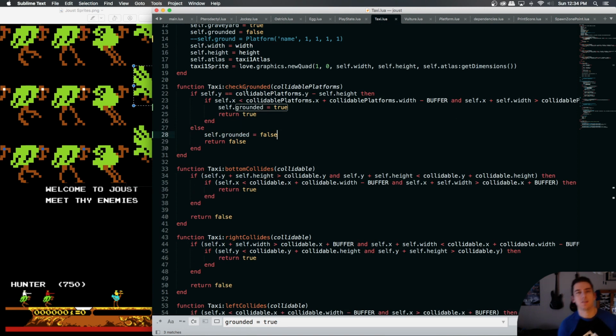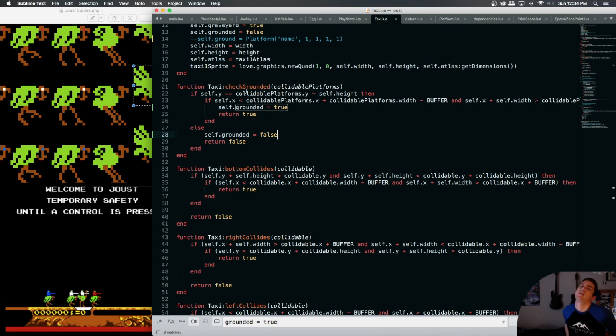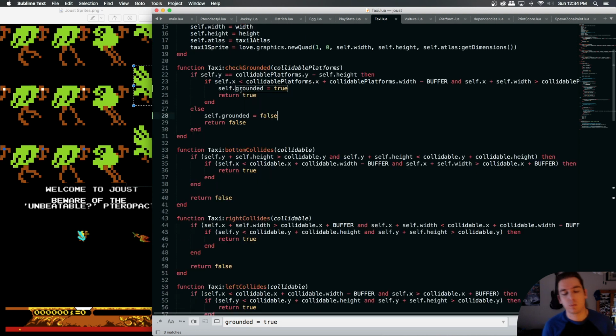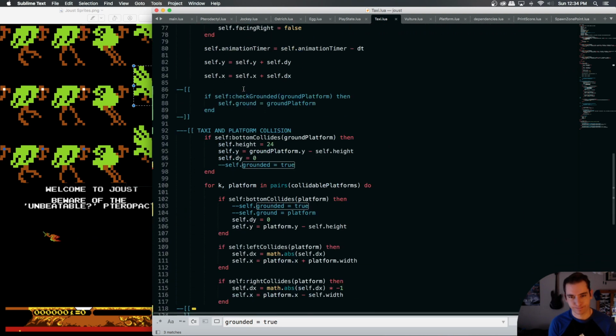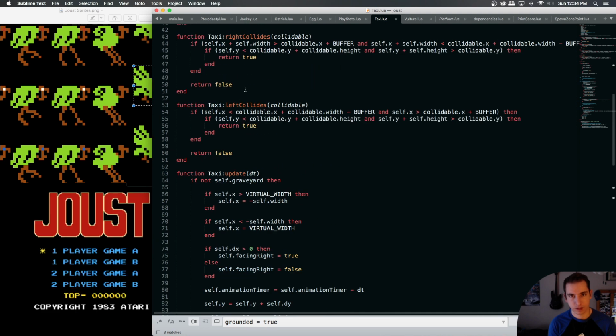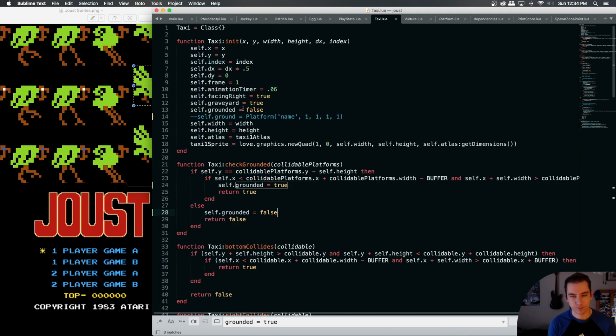Okay, yeah, see, this is the problem, because we need to run this function only on the platforms. I don't think I like having that here.